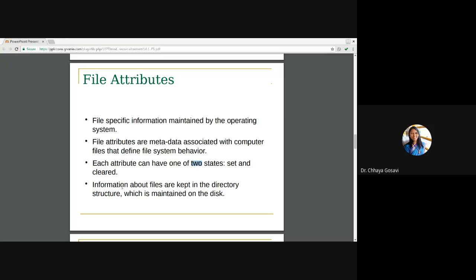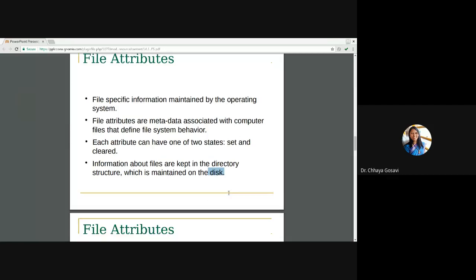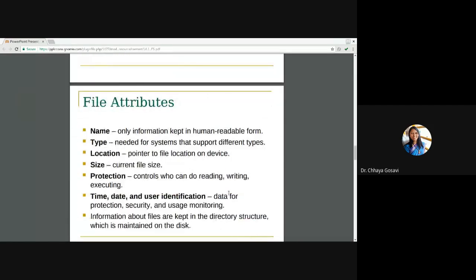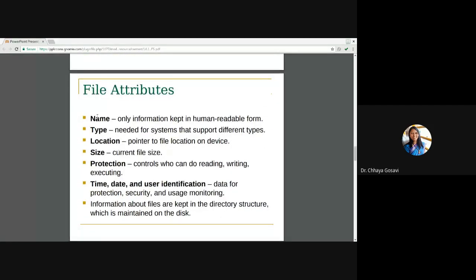Suppose we have a directory A and it contains 5 files. All the information about those 5 files is kept with the directory. So information about files is kept in the directory structure, which is maintained on the disk. Here the disk we are talking about is the hard disk or secondary storage. So these are file attributes, 6 file attributes.